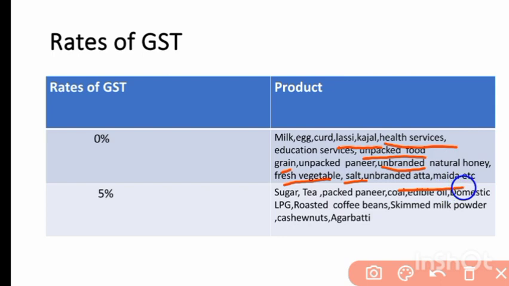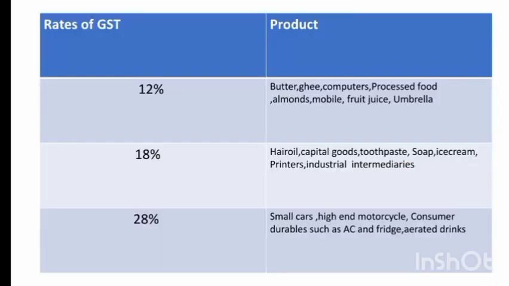On that this 0% GST is applicable, and 5% GST is applicable in case of sugar, tea, packed paneer, coal, edible oil, domestic LPG, and in case of roasted coffee beans and skimmed milk powder, cashew nuts, agarbatti, etc. 12% rate of GST is applicable on butter, ghee, computers, processed food, almonds, mobile, fruit juice, umbrella, etc.